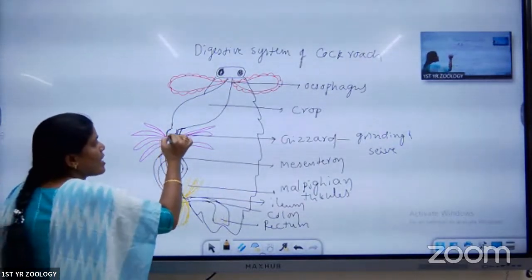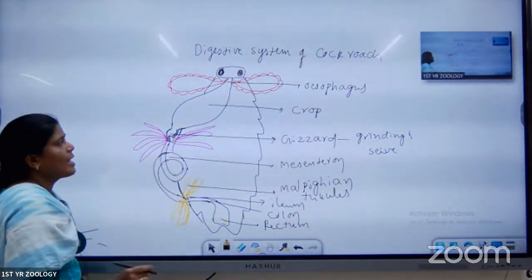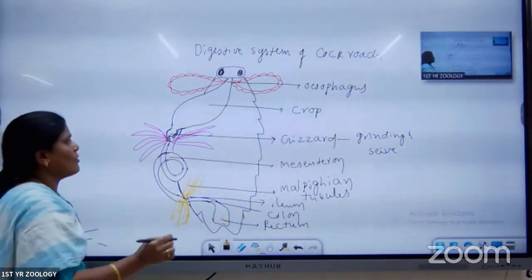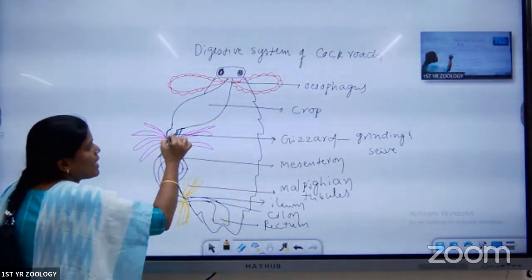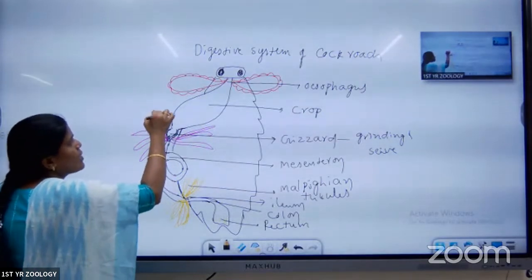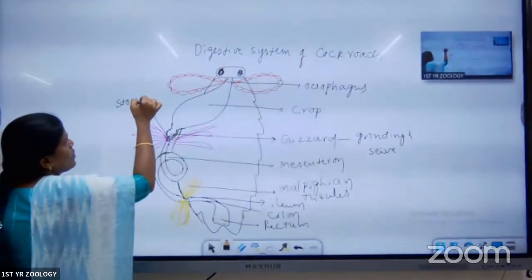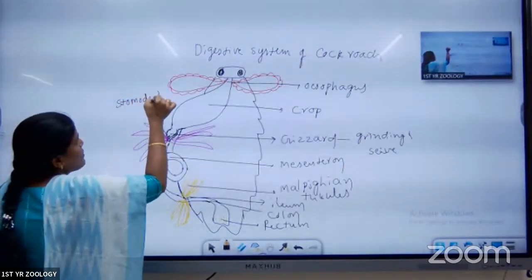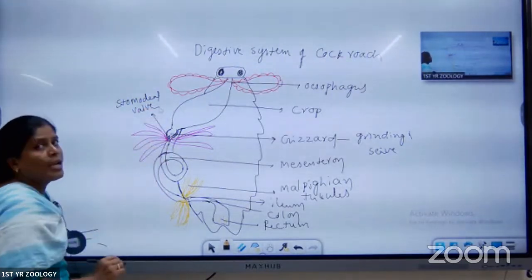And the membranous, funnel-like structure projecting inside the mesenteron we call the stomodeal valve. The gizzard has the projected, funnel-like structure that we call the stomodeal valve. That stomodeal valve is projected inside the mesenteron.